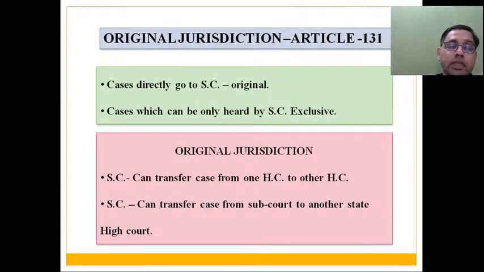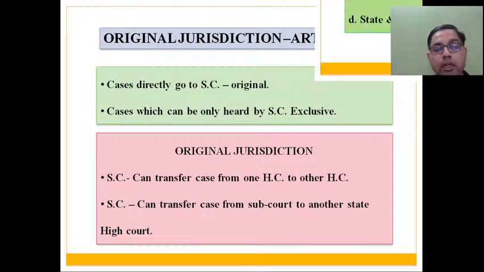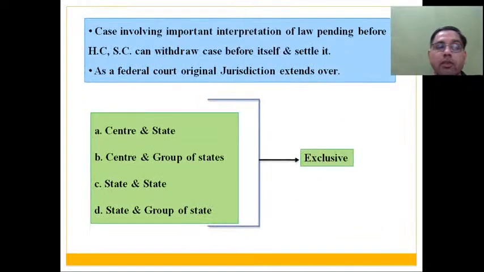Then Supreme Court can transfer a case from any subordinate court to some other state's High Court; that also comes under original jurisdiction. Then if a case is pending before any High Court, and the Supreme Court considers that this case involves important interpretation of law or of the Constitution, then also the Supreme Court may withdraw that case from the High Court and take it before itself. That is also original jurisdiction of Supreme Court.